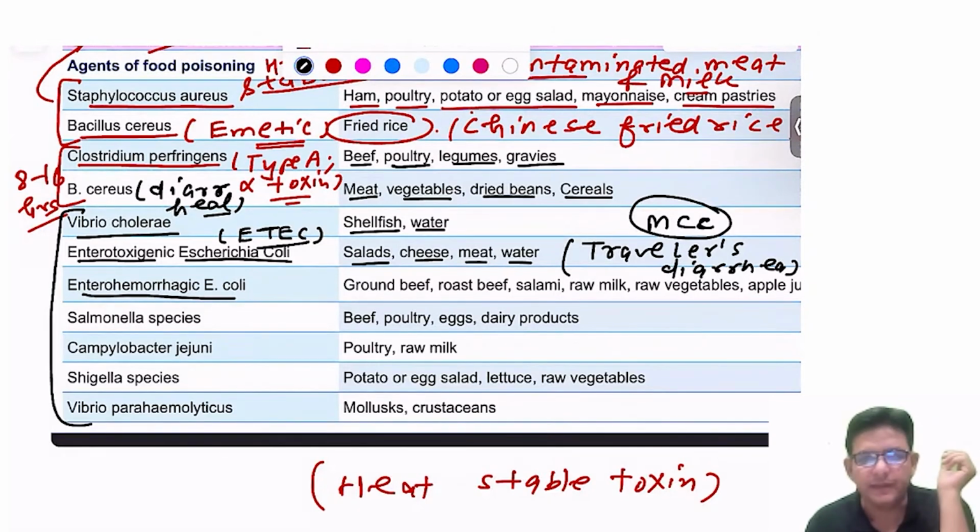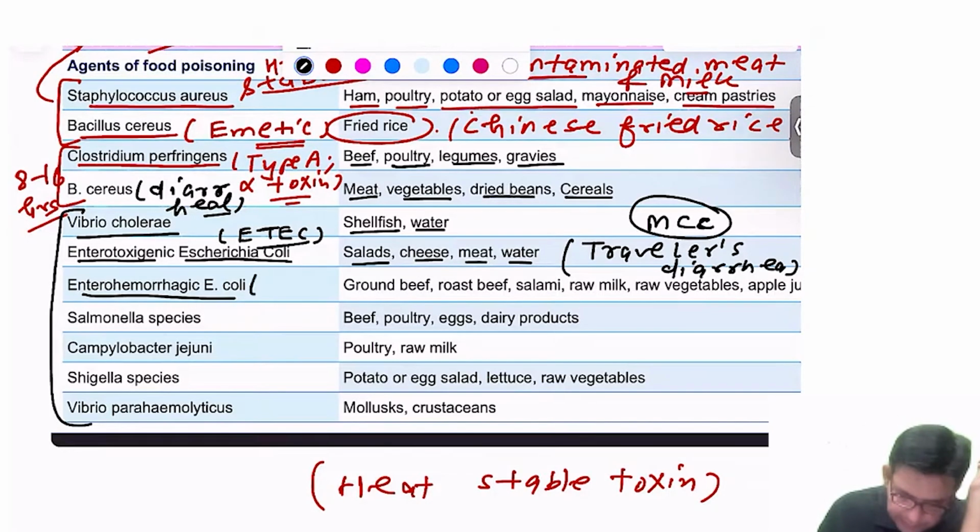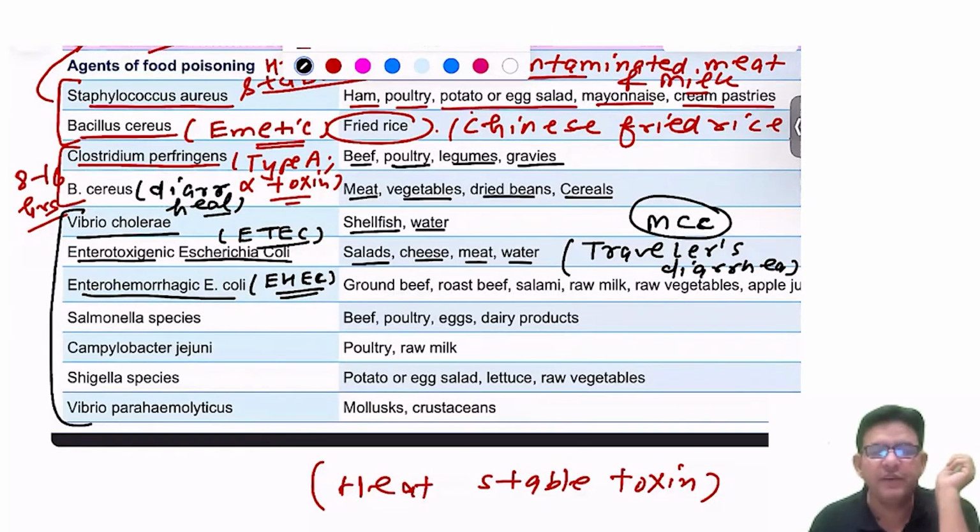Enterohemorrhagic E. coli. Another important E. coli which causes the problem, that is O157:H7. And O157:H7, if you have really studied well, you must be knowing also: O is the somatic antigen, H is the flagellar antigen, and this particular serotype leads to HUS in children.